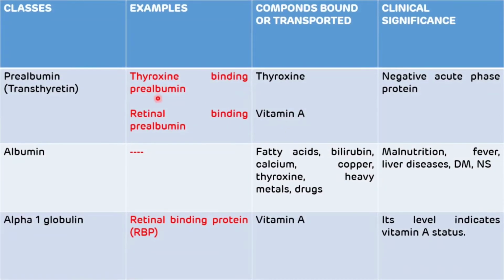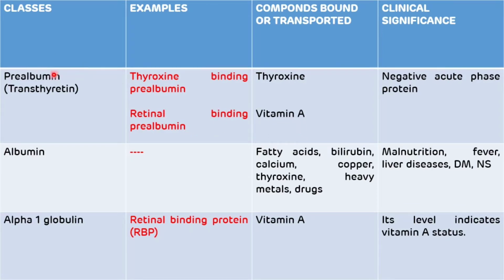The first example is prealbumin. It is so named because of its faster mobility in electrophoresis than albumin. Another name of prealbumin is transthyretin. The examples of prealbumin are, first, the thyroxine binding prealbumin, which helps in the transport of thyroxine, and the second one is the retinol binding prealbumin, which helps in the transport of vitamin A.